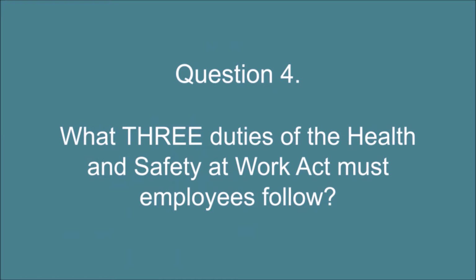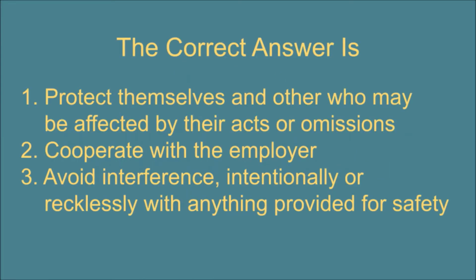Question 4. What 3 duties of the Health and Safety at Work Act must employees follow? The correct answer is: 1. Protect themselves and others who may be affected by their acts or omissions. 2. Cooperate with the employer. 3. Avoid interference, intentionally or recklessly, with anything provided for safety.